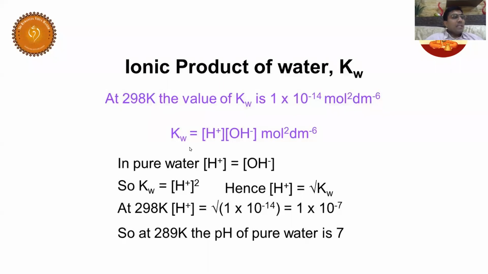So Kw is 10 power minus 14. You agree or not? So take the root of 10 power minus 14. This becomes H plus whole square, as you can write OH minus as H plus. So H plus into H plus is H plus whole square. Then root of 10 power minus 14 is nothing but 10 power minus 7. So H plus is 10 power minus 7. The pH is minus log H plus. H plus value is how much? 10 power minus 7. It comes out to be 7.